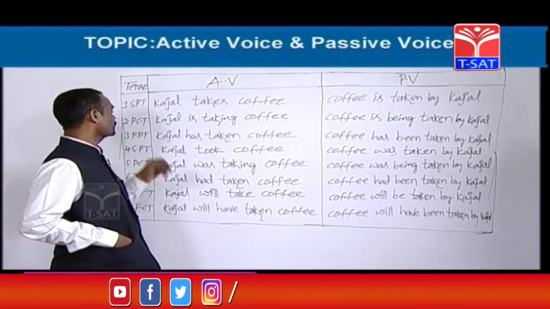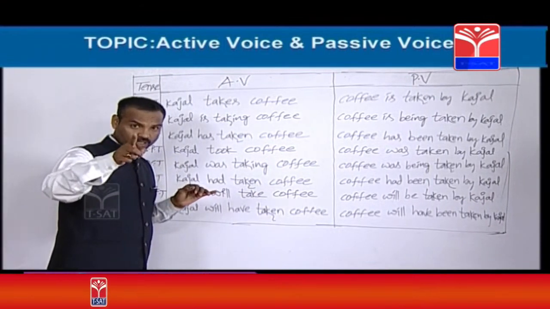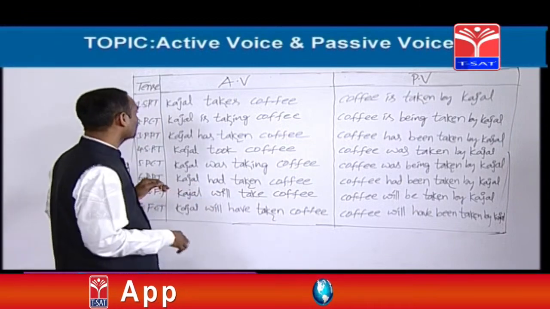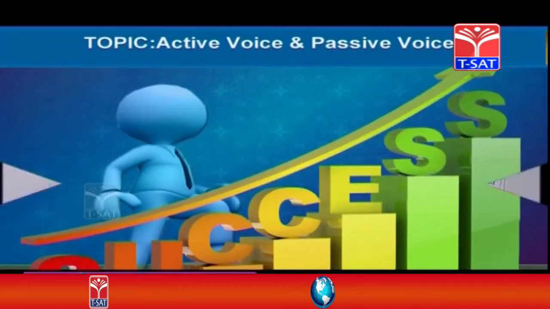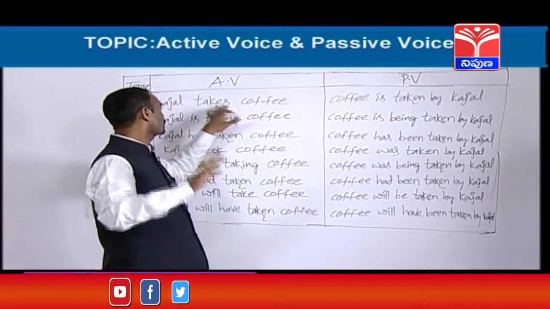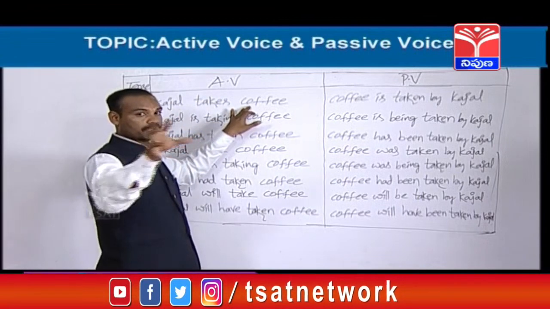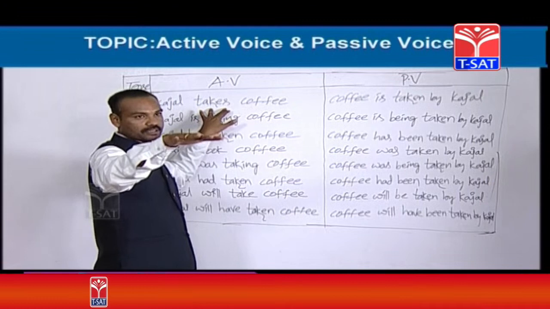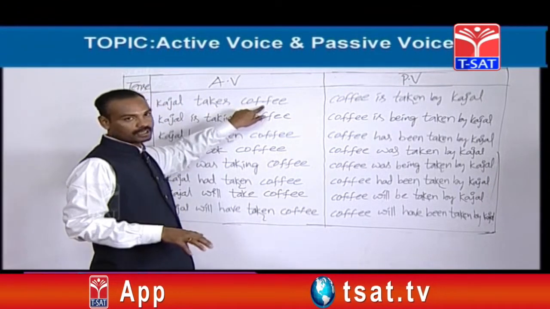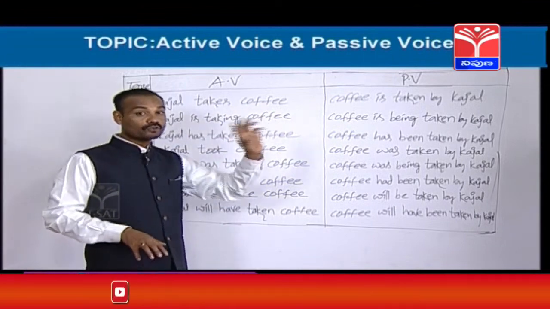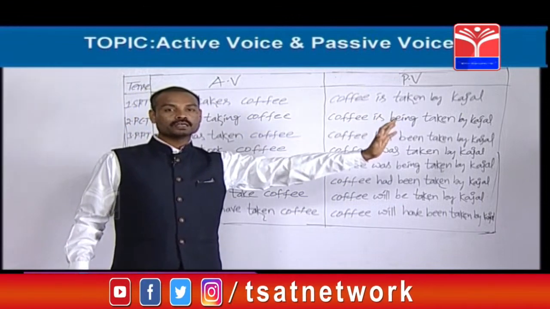Next, let's see second example from present continuous tense. Do you want me to give any more example from simple present tense? Okay, one more example. I am ready to give. From simple present tense, I am going to give you one more example. Kajal eats apples. Not Kajal is eating. Kajal eats apples. This is also one example from simple present tense, but plural object is there. The earlier one was a singular object. Kajal eats fruits. Fruits plural. So fruits are eaten by Kajal.